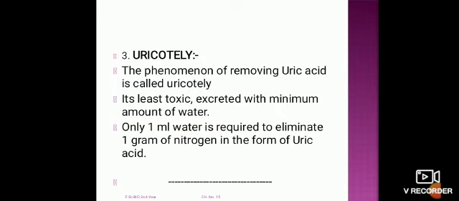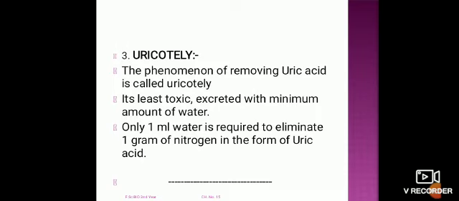In the case of uricotelic, the phenomenon of removing uric acid is called uricotely, and those organisms which discharge uric acid are known as uricotelic animals. These include birds, insects, many reptiles, and land snails.